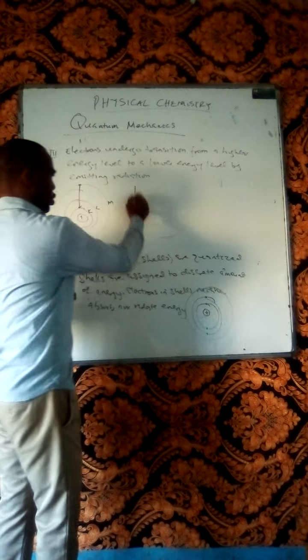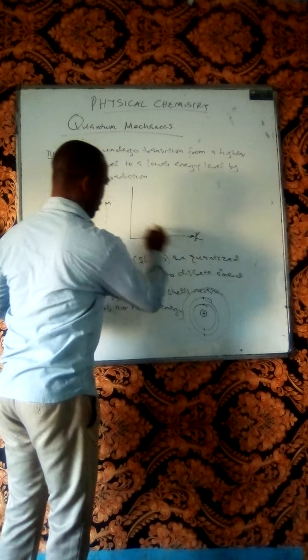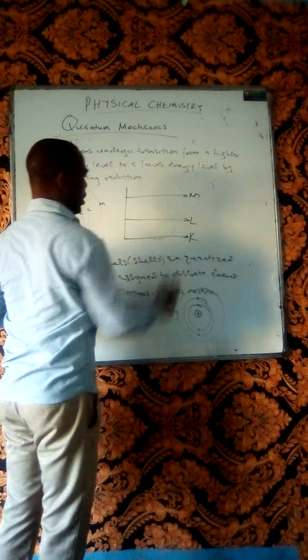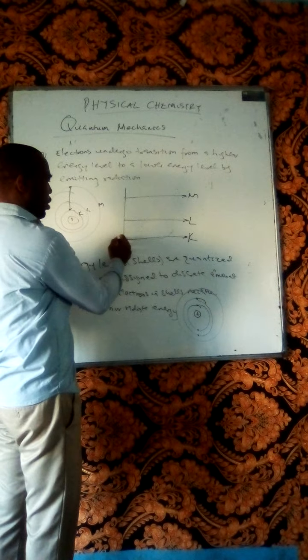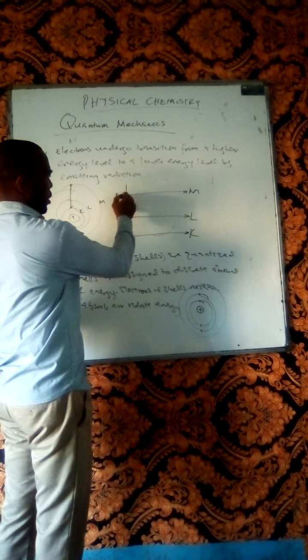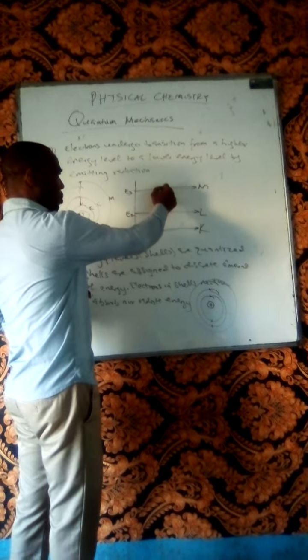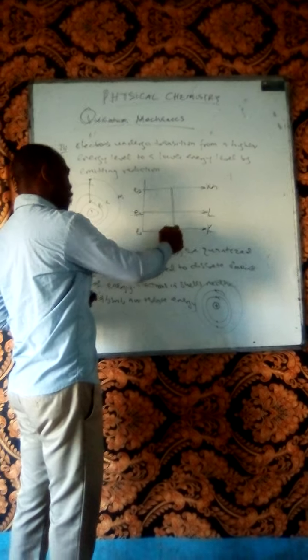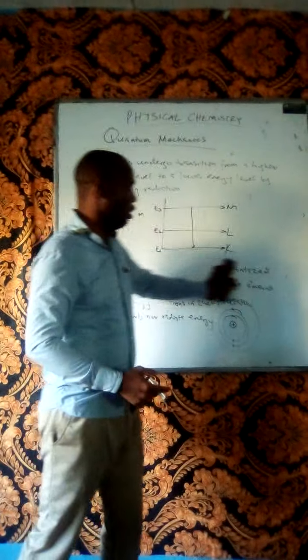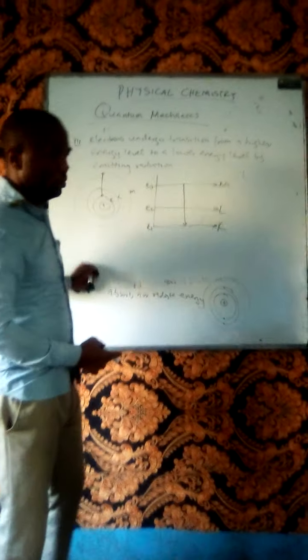So if I should draw the shells in this form, this is the K shell, L shell, and M shell. Let's call the energy of the K shell E1, this one E2, and the M shell E3. So an electron can fall from the M shell to the K shell, or from a higher shell to a lower shell, when it emits photons of light energy.